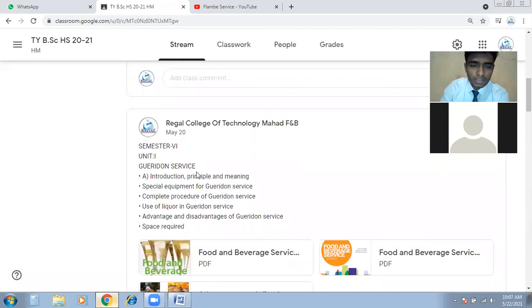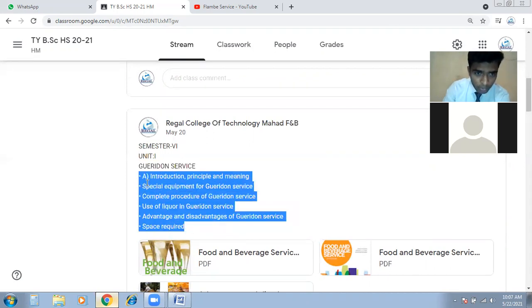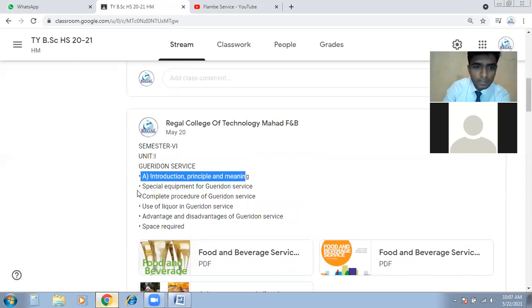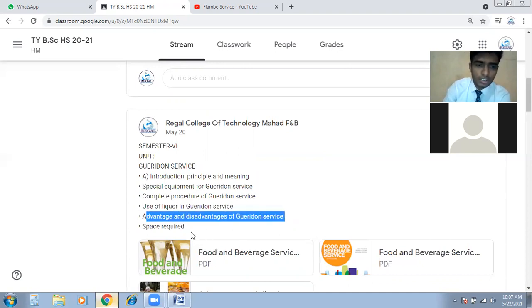So we will start the Garidon service. You guys know what Garidon service is, right? You have a basic idea about it. It's basically trolley service. Before we start, we're going to discuss these five points. First the introduction, then special equipment of Garidon service, the complete procedure, use of liquor in Garidon service, advantages and disadvantages of Garidon service, and space requirement.